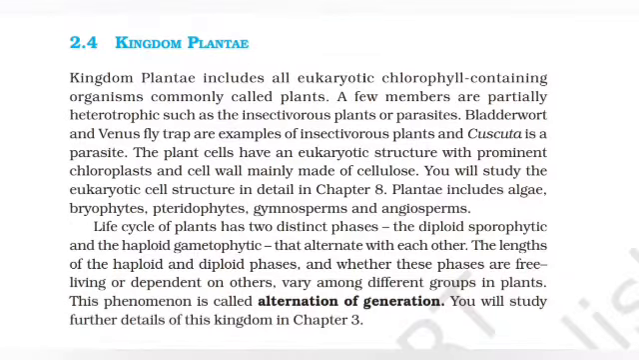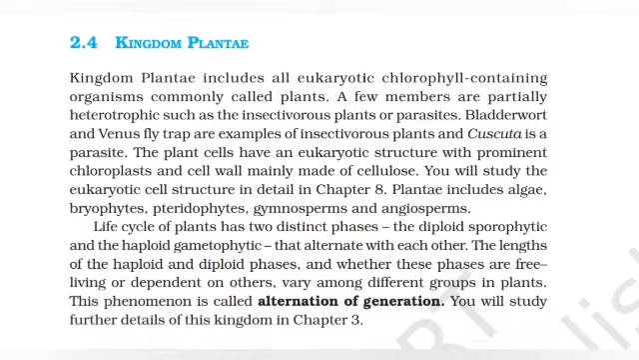Kingdom Plantae. Kingdom Plantae includes all eukaryotic chlorophyll-containing organisms commonly called plants. A few members are partially heterotrophic such as the insectivorous plants or parasites. Bladderwort and Venus flytrap are examples of insectivorous plants, and Cuscuta is a parasite. The plant cells have an eukaryotic structure with prominent chloroplasts and the cell wall mainly made of cellulose. You will study the eukaryotic cell structure in detail in Chapter 8. Plantae includes algae, bryophytes, pteridophytes, gymnosperms, and angiosperms.